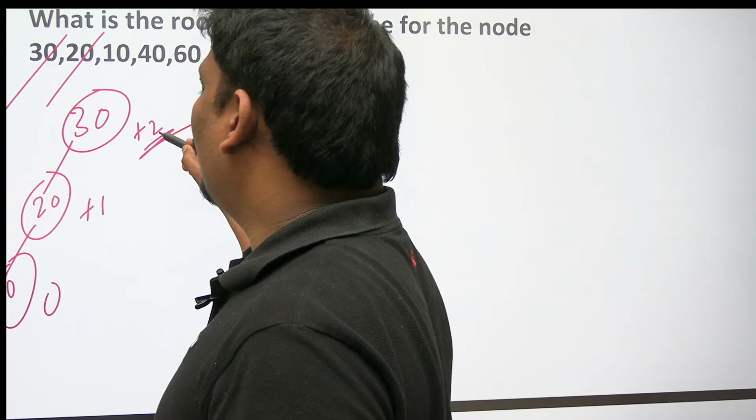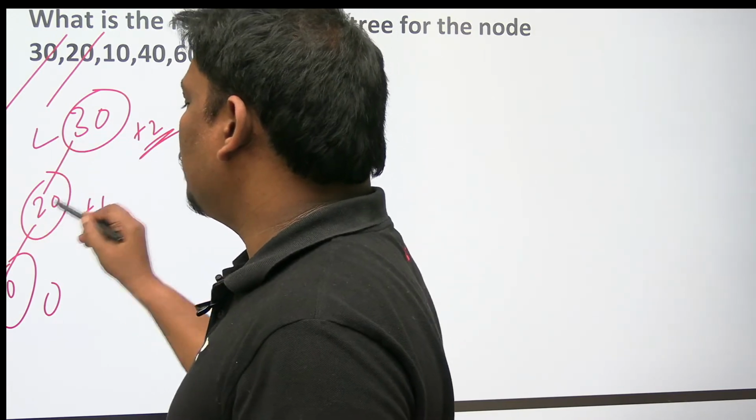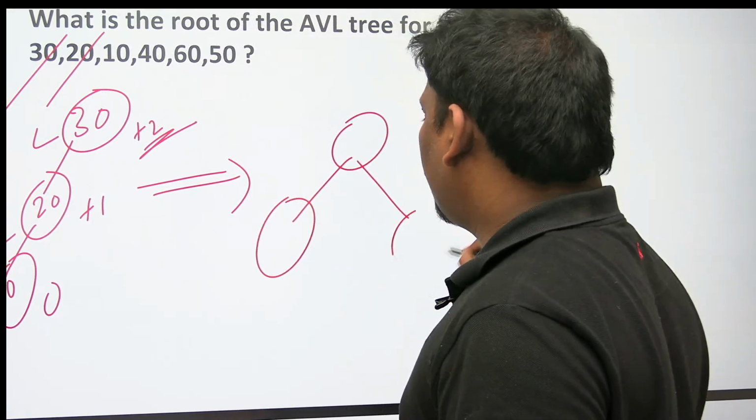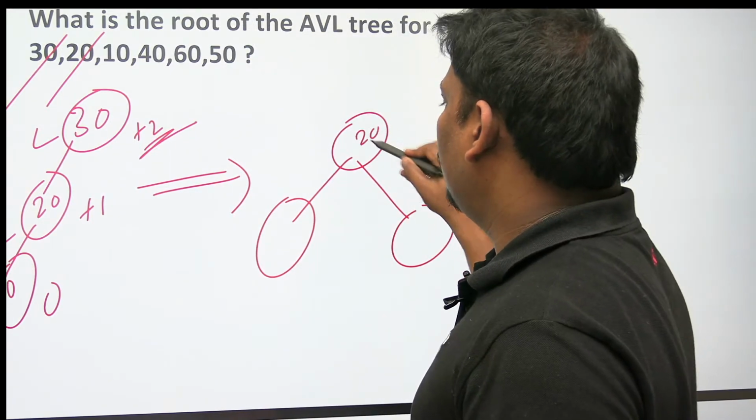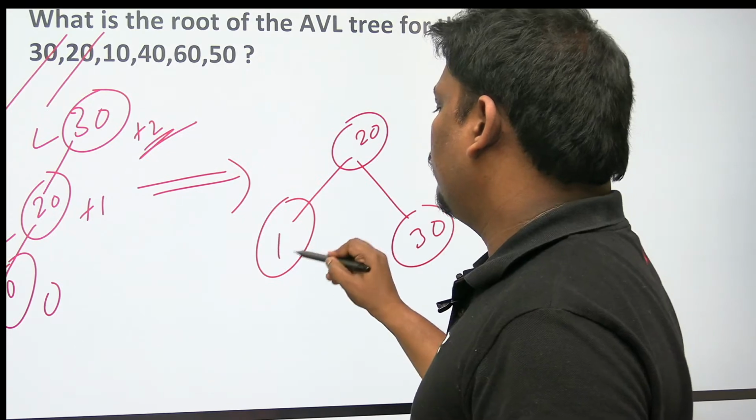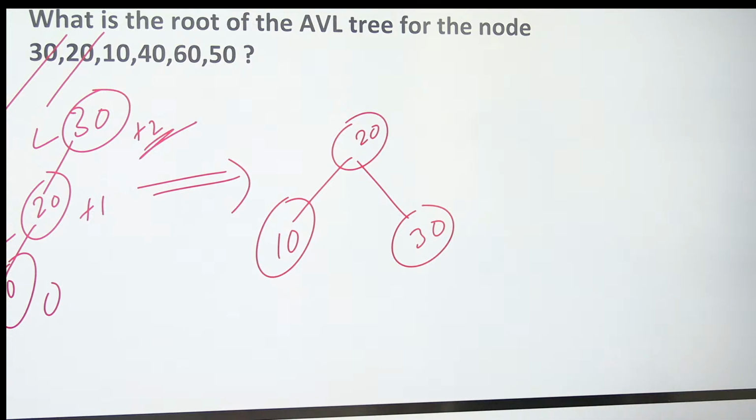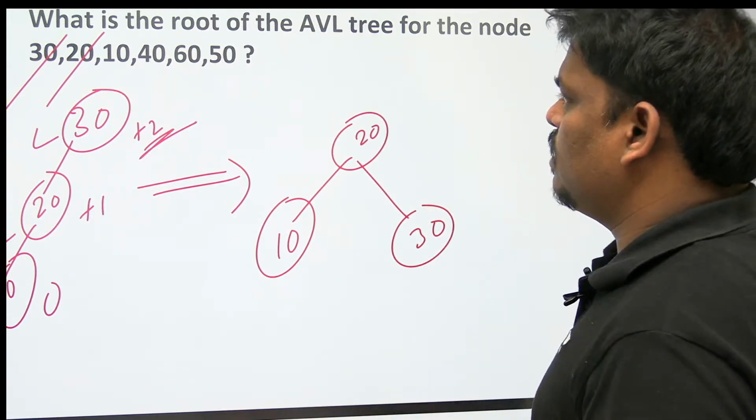There is a problem. What is this problem? Plus means L, plus means L, an LL problem. The answer is 1 right rotation. What is the result? 20 as root, 10 and 30. With 1 right rotation: 20, 10, 30. I think these are over.